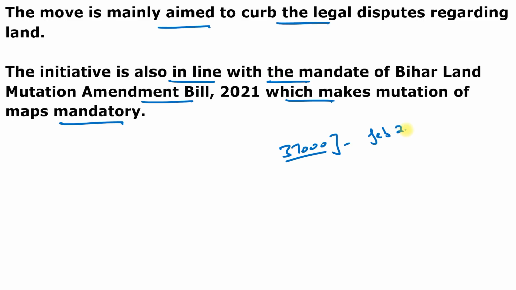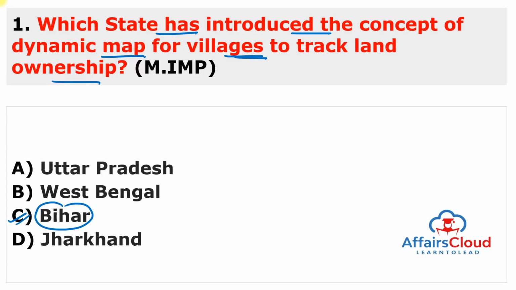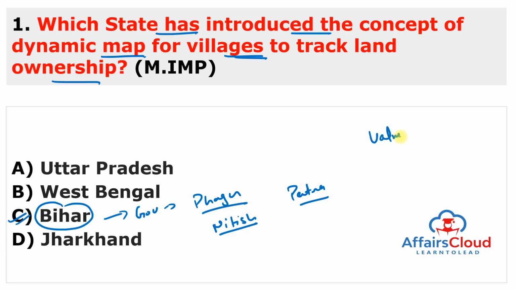So Bihar, as a part of its land reforms initiative, has introduced this concept of dynamic map for villages, especially to get updated every time land ownership changes hands. So this is state of Bihar. And remember, governor of Bihar is Phagu Chauhan, and chief minister is Nitish Kumar, and capital is Patna. And you can also remember one very important national park, Valmiki National Park.